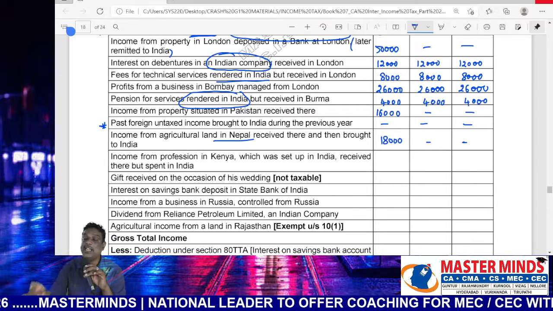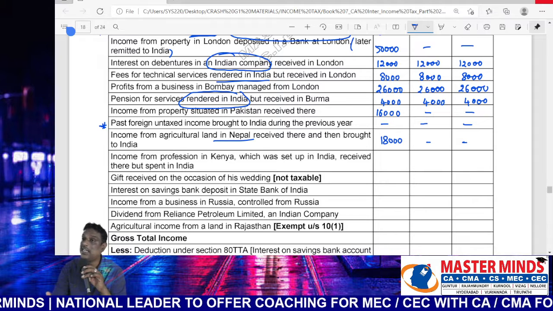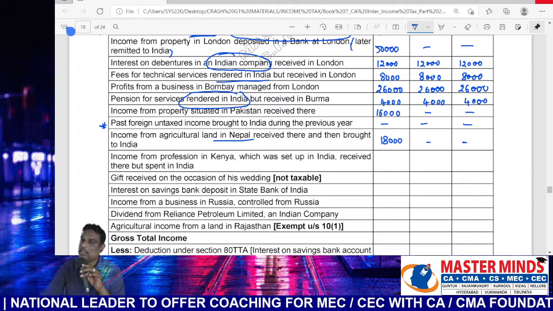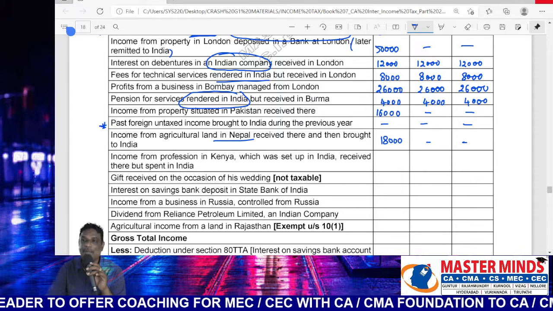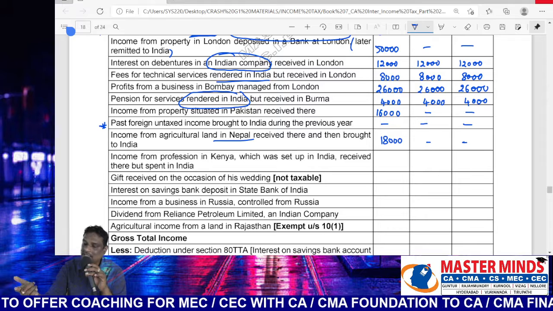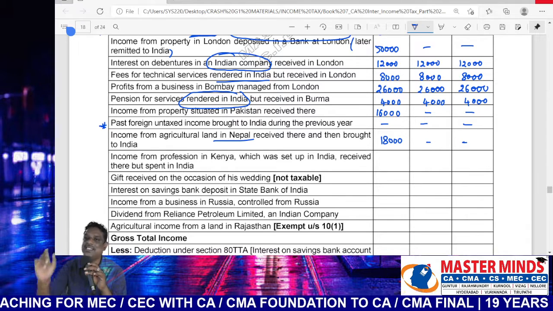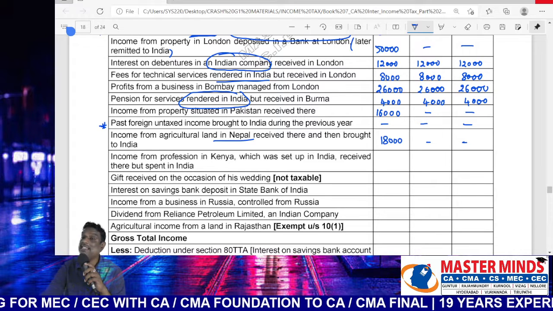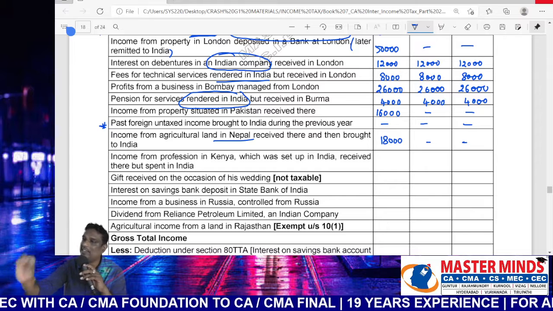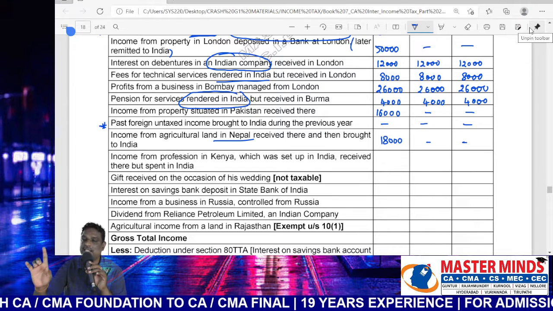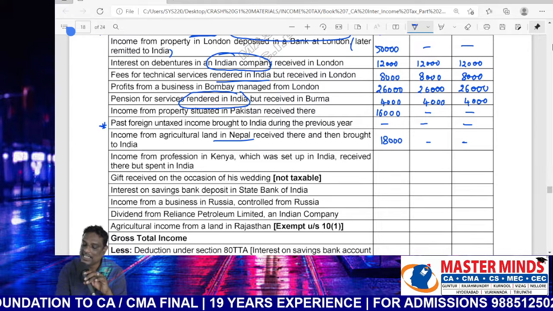Later on brought into India is irrelevant. Later on is nothing but during the current previous year. It's not related to past year's income. So the income relates to the current previous year. Earnings outside India, receipt also outside India. Later on the amount during the current previous year is remitted to India. Remittance is irrelevant. Where the earnings and receipts are located outside India, it will be taxable in the hands of only the first case, resident and ordinary resident.